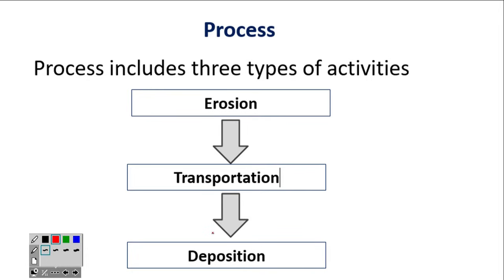Next thing is which are the actual processes involved in geomorphic process. These are the three very important processes that occur in geomorphic process. The first one is erosion, the second one is transportation, and the third one is deposition. So what are these three terms, I will tell you. Erosion means what? I will show you the process so that you will understand.